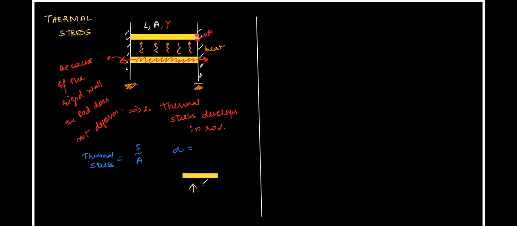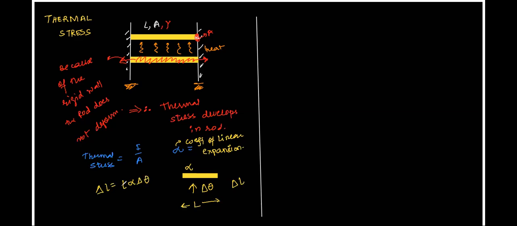So let's say I heat up a substance by a temperature of delta theta, and it has a coefficient of linear expansion alpha, and its original length was L, and upon heating there was some change in length delta L. Then we write delta L is equal to L times alpha delta theta.